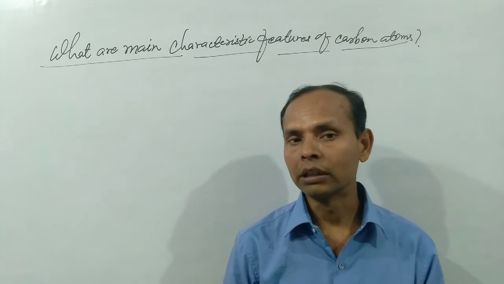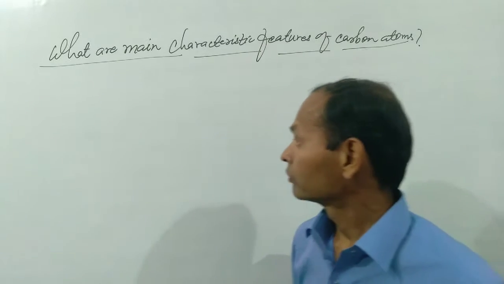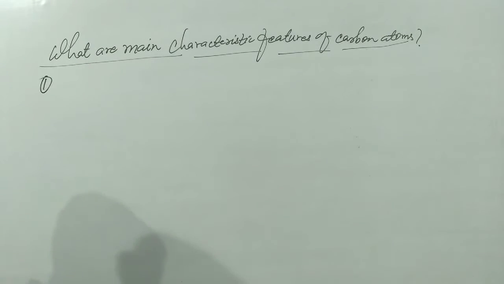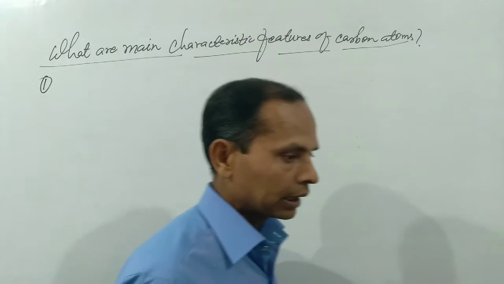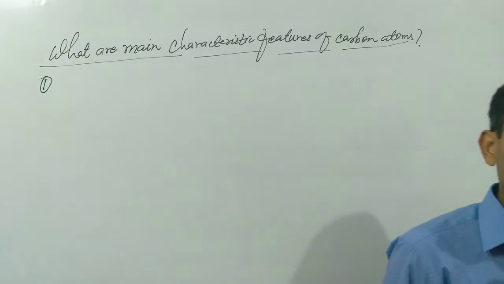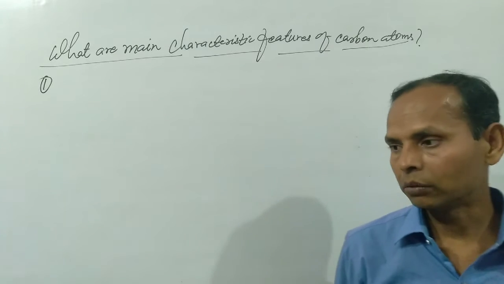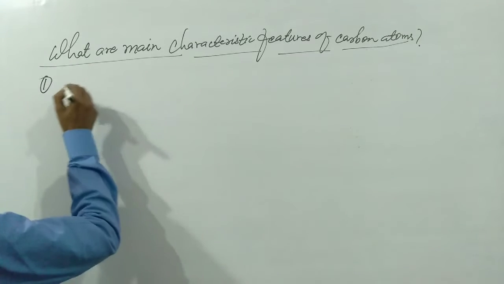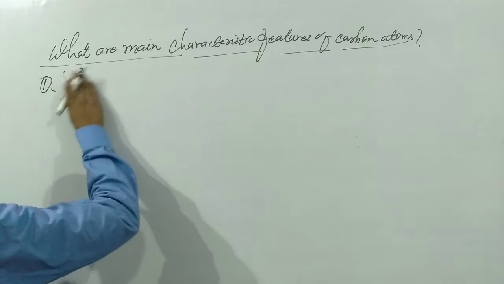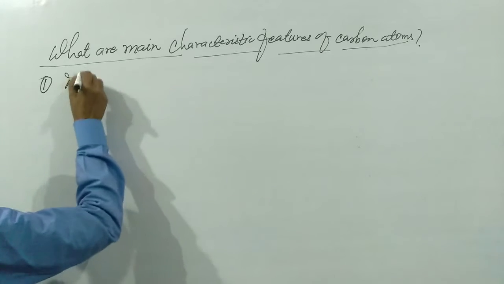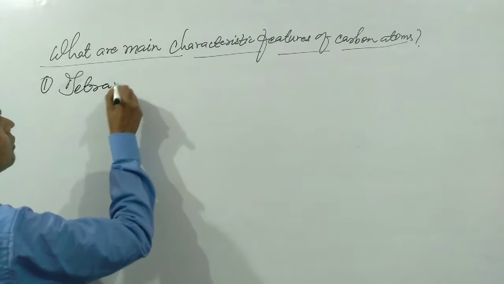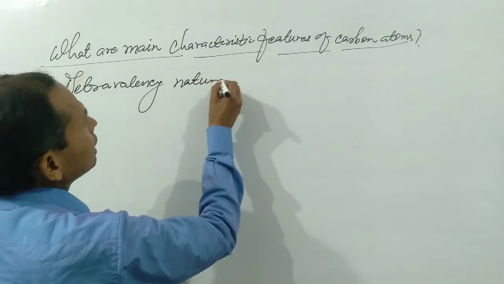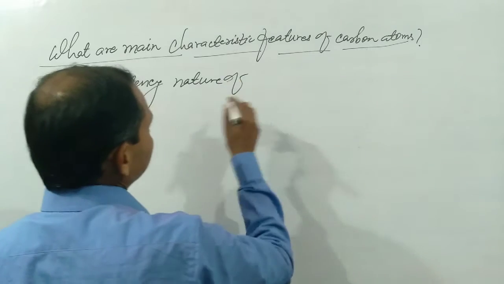It means features of carbon atom. So we have to start. There will be a large number of features that carbon atom contains. On the basis of these features, carbon forms more and more carbon compounds. Among such properties, first is tetravalency nature of carbon atom.